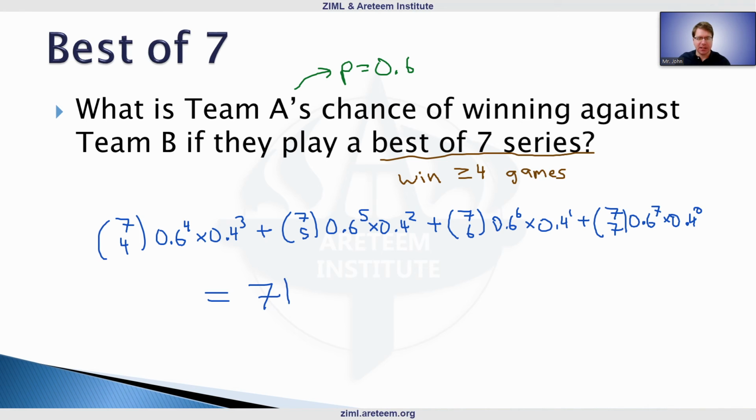It's actually 71.0208%. So more games, less random chance in a sense, and so this probability of A winning is increasing. There's less randomness when we do these best of series.